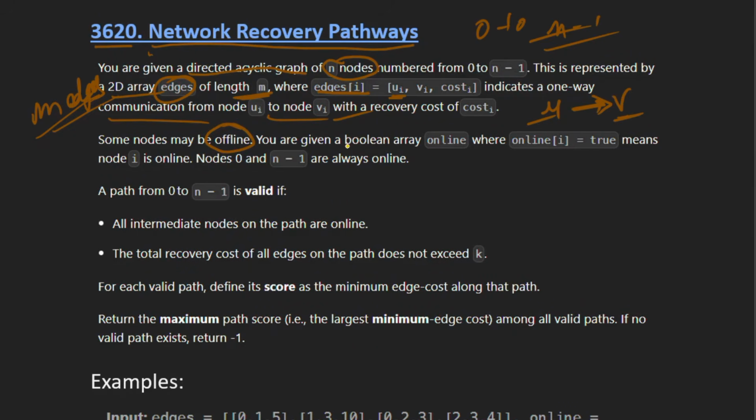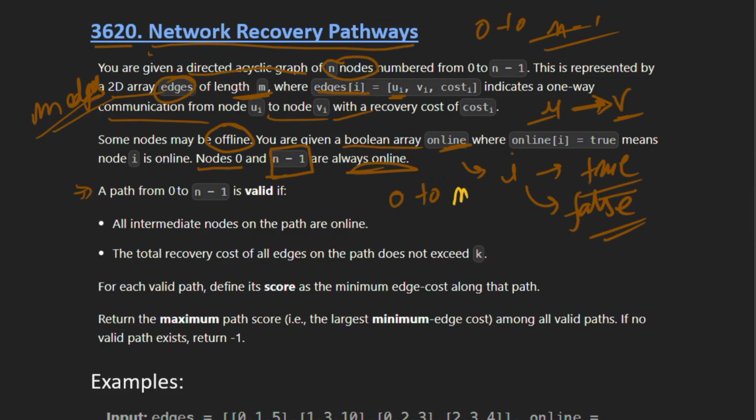So for that we are given a boolean array named online, which will tell whether the ith node is online or not. If it is true for the ith node, that means the ith node is online, and if it is false, that means the ith node is offline. Also, node 0 and the final node n minus 1 are always online. And the next thing that is given to us is that a path from node 0 to node n minus 1 will be valid if